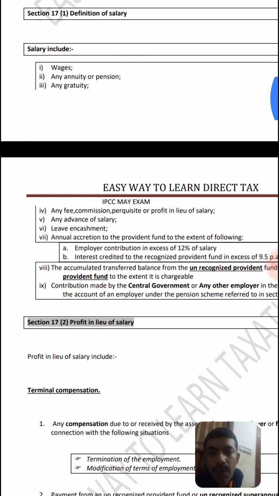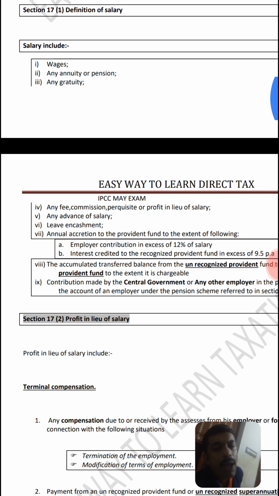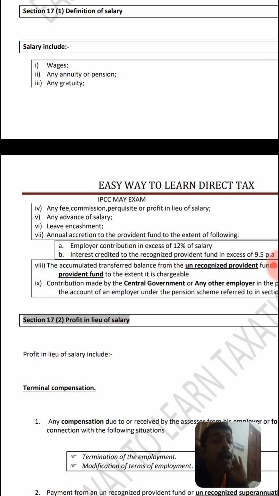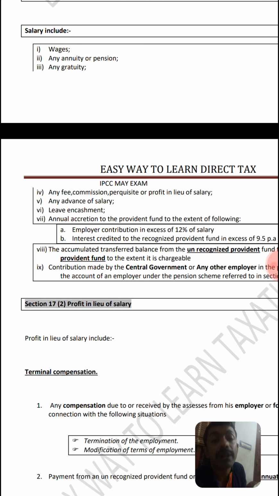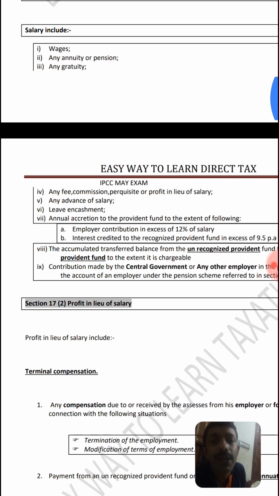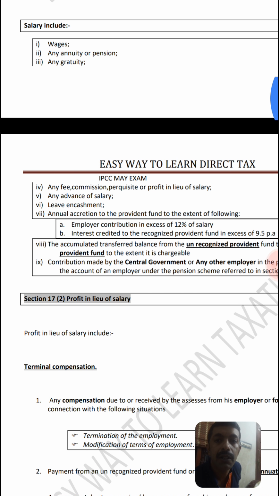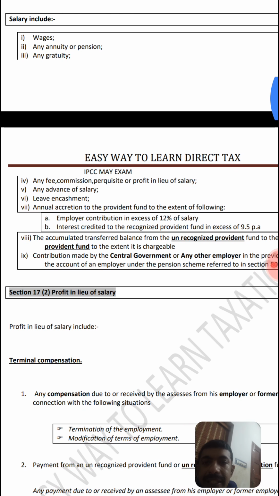Gratuity is showing gratitude if you have served for a continuous period. What period is it? A continuous period of 5 years. When you retire or you take VRS, at that point of time, you will receive gratuity.